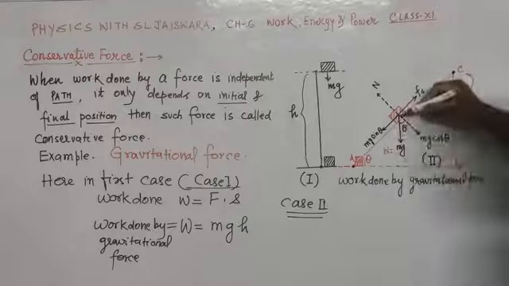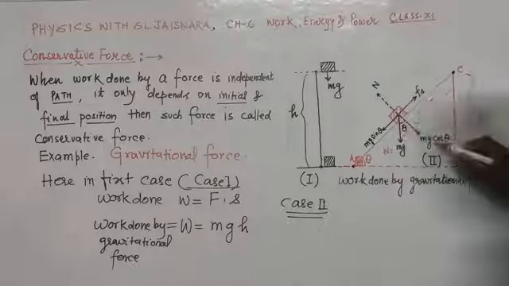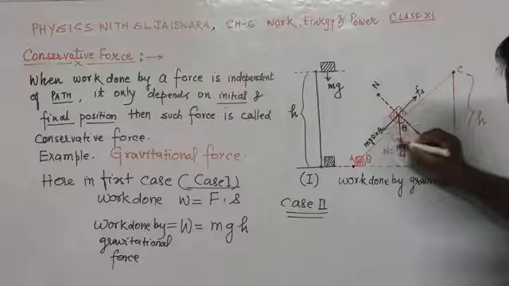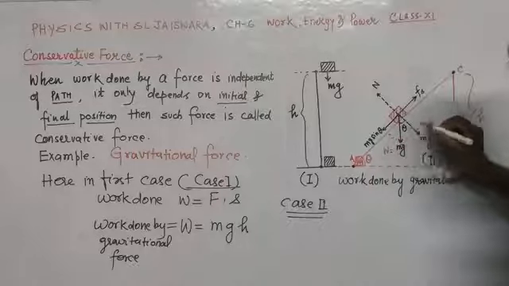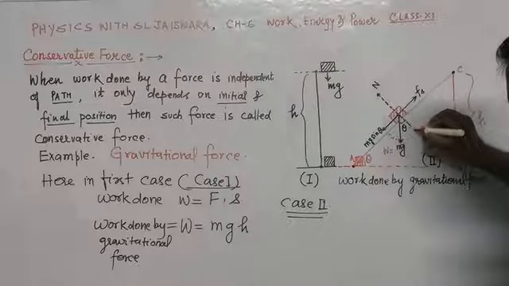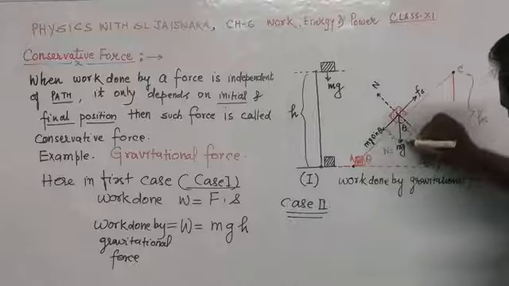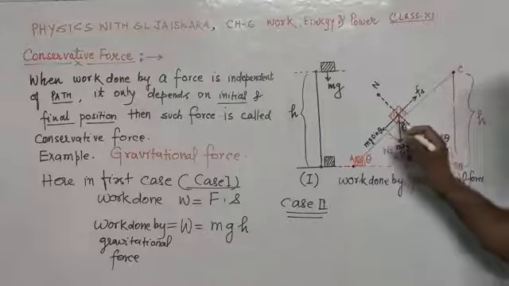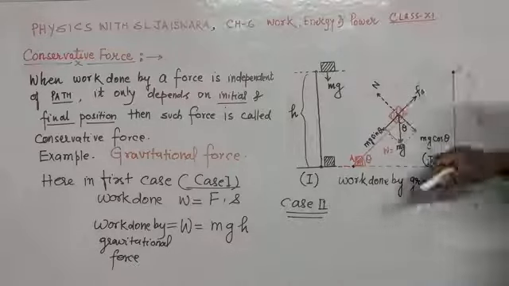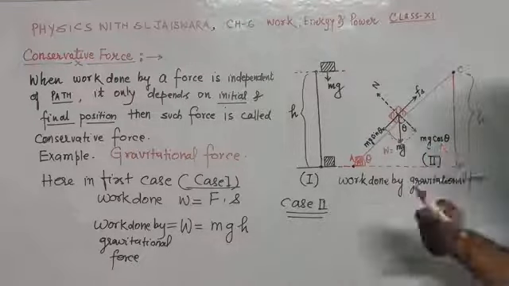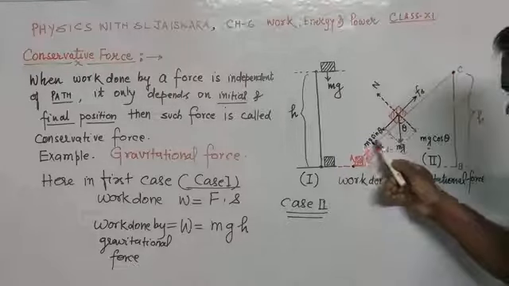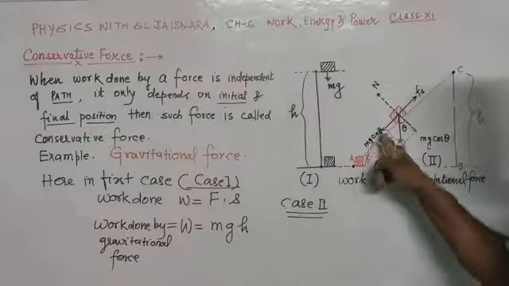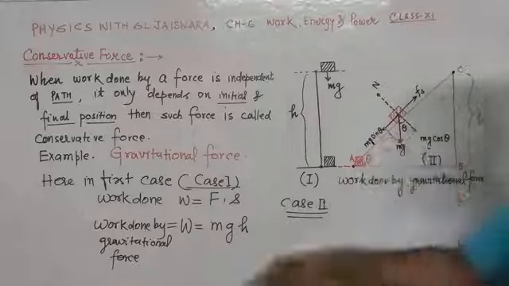So this component of mg will be mg cos theta. You can use the concept of the parallelogram law of vectors. This is the resultant, mg, resolved into its two components: one is mg cos theta, and another one is mg sin theta. So the force you have to work against is mg sin theta.